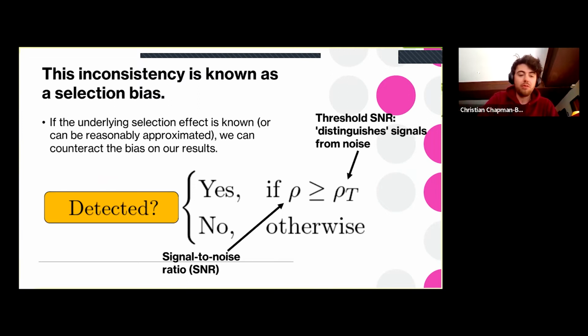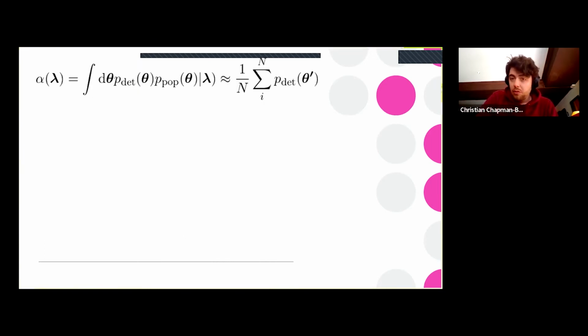So this is probably the most simple detection model that you can produce, but it's a good starting point if you don't have an actual detection pipeline to work with. The way that we actually perform this correction is by computing something known as the selection function, alpha. This is quite an expensive function to compute.